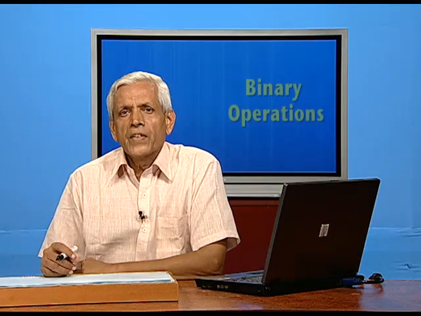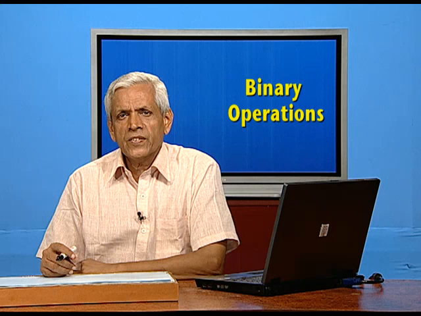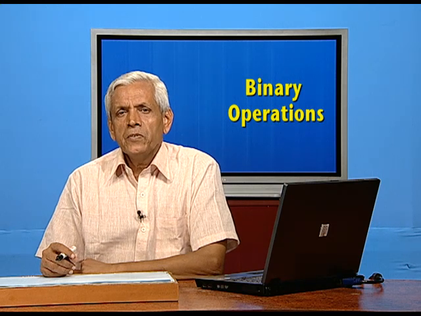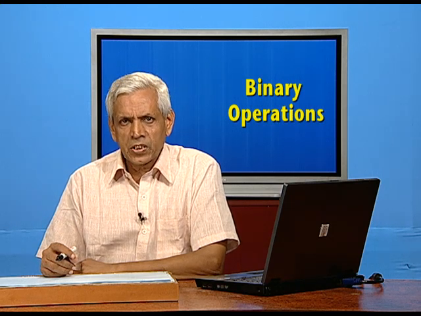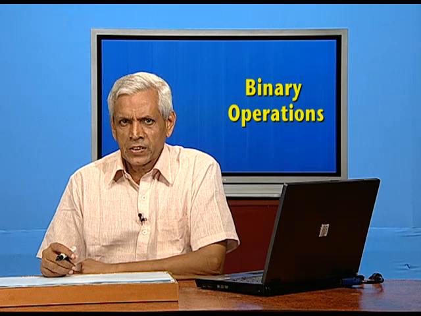Therefore, x minus z is also a multiple of 5, hence x R z. So, R is also transitive. Thus, we have seen that R is reflexive, symmetric and transitive. So, it is an equivalence relation.